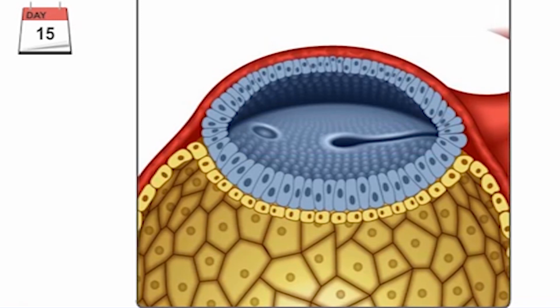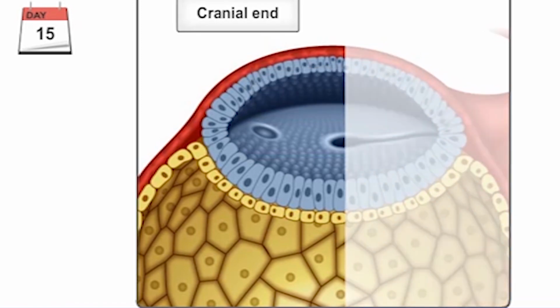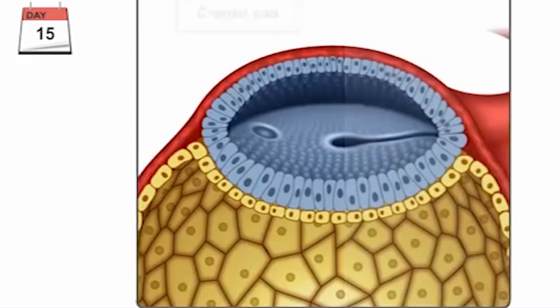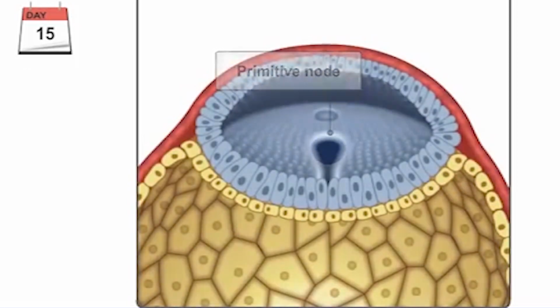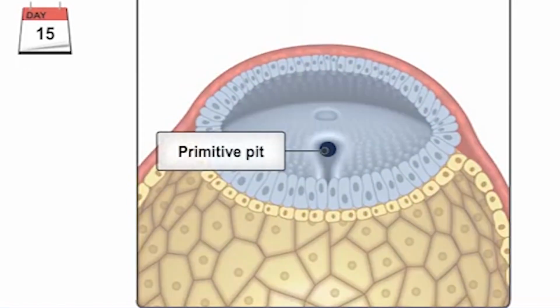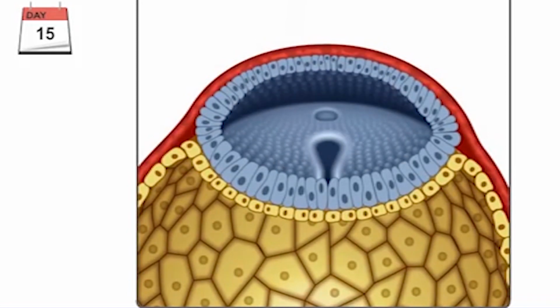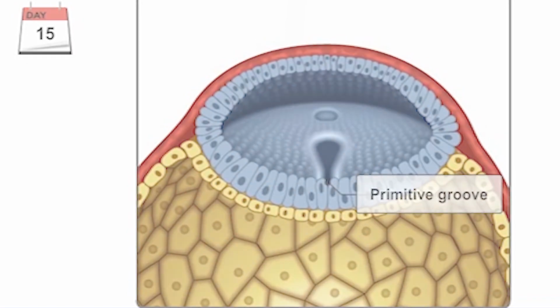appears caudally, called the primitive streak. It defines the body axis afterward, including the cranial and caudal ends. This phenomenon is called directionality. On the cranial end, the primitive streak extends to form a primitive node, and at the primitive node, the epiblast invaginates to form the primitive pit. The pit, with its elongation toward the caudal end, forms the primitive groove.